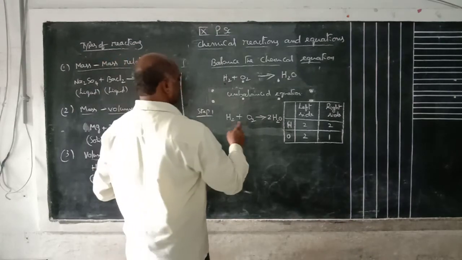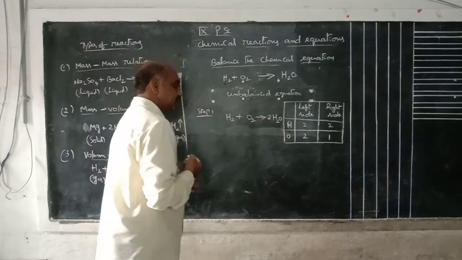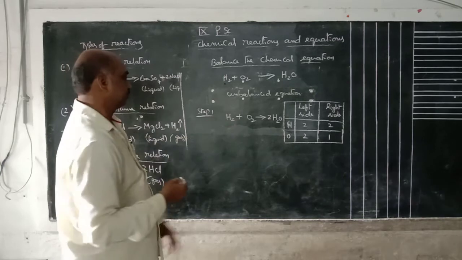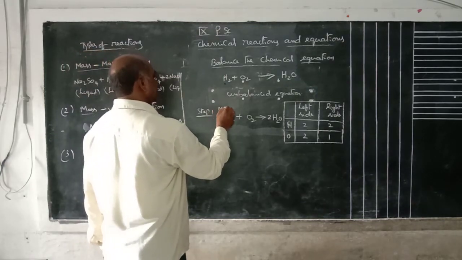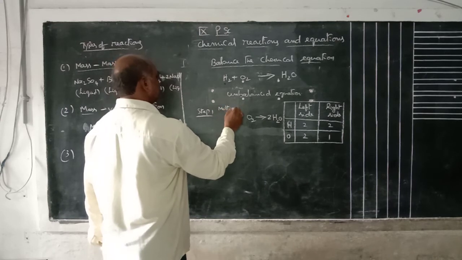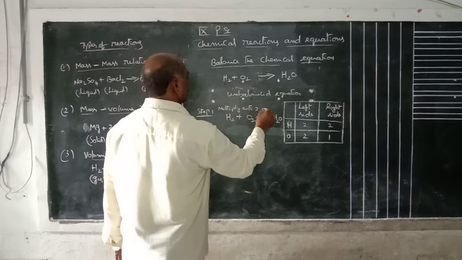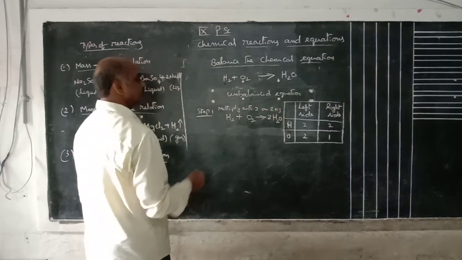In this case, hydrogen 2 becomes hydrogen 4, oxygen 2 becomes oxygen 2. That means oxygen is balanced, whereas hydrogen is not balanced. So step 1 means multiply with 2 on RHS, right hand side.